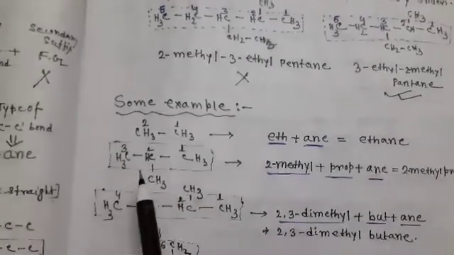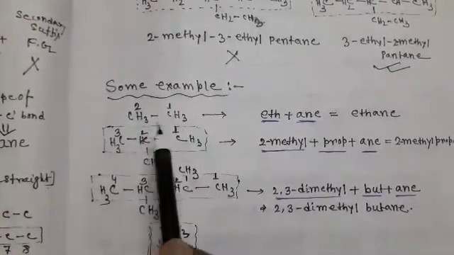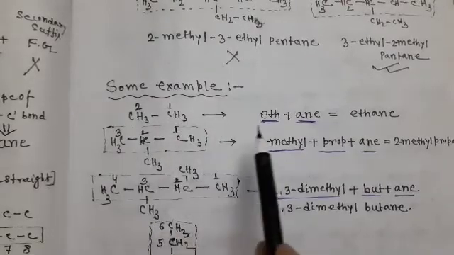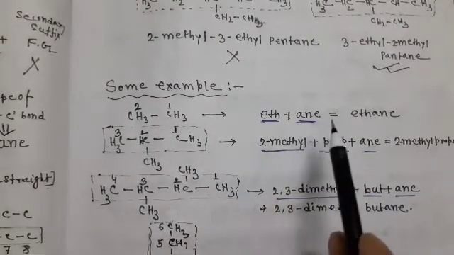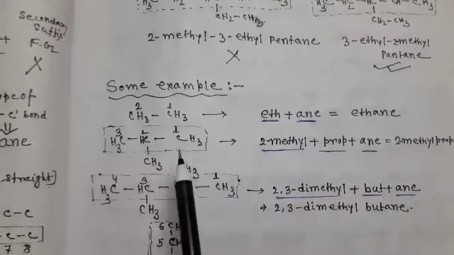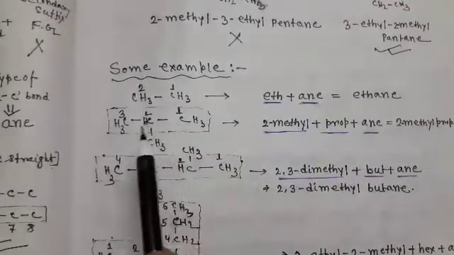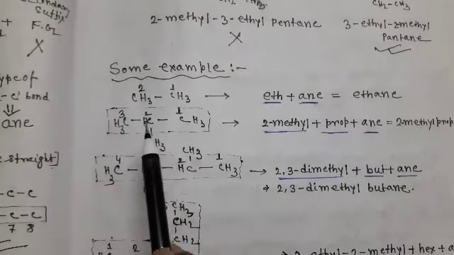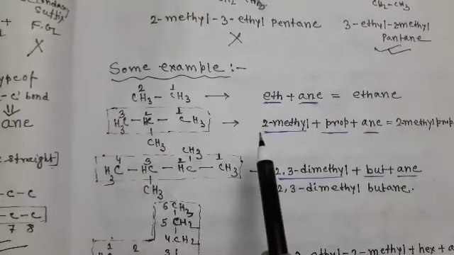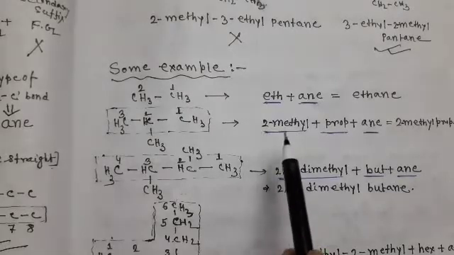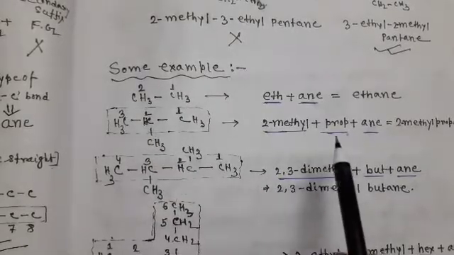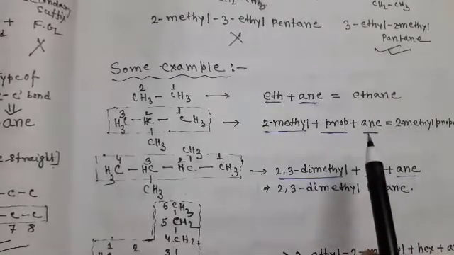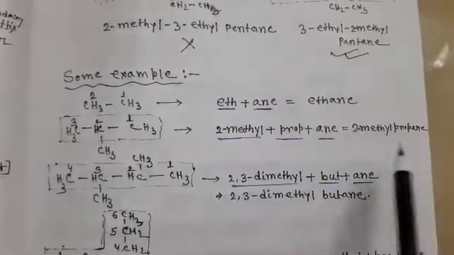Here we discuss some examples. Here there are 2 carbons, so the word root is eth, with a carbon carbon single bond, that is ane, and the name is ethane. Here 3 carbons form the main chain, which contains one substituent, a methyl substituent at position 2. So at first write the substituent, 2 methyl, then write the word root, that is prop, then write the carbon bond, that is ane. So the name is 2 methyl propane.